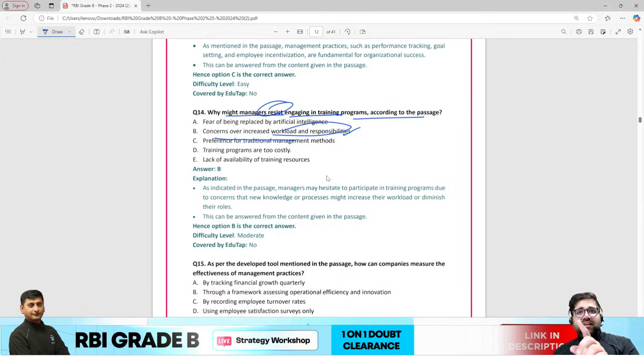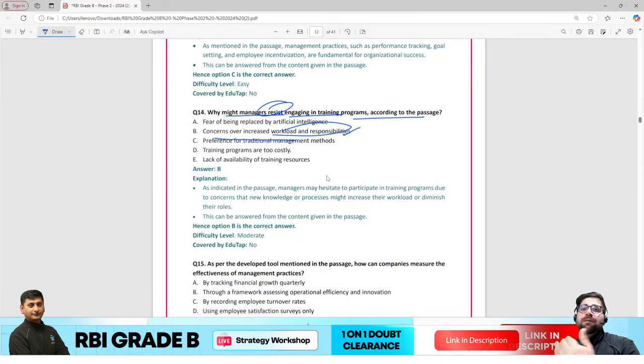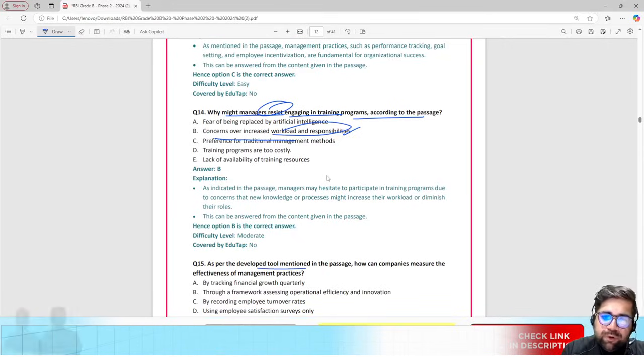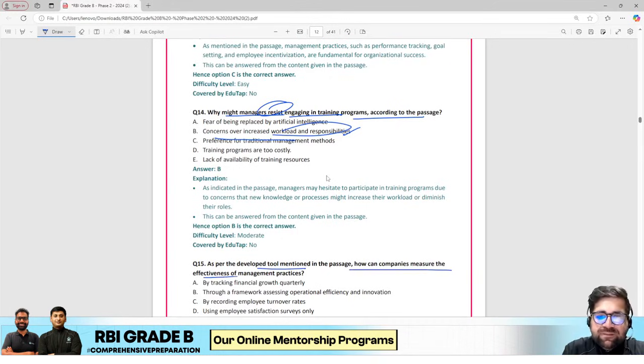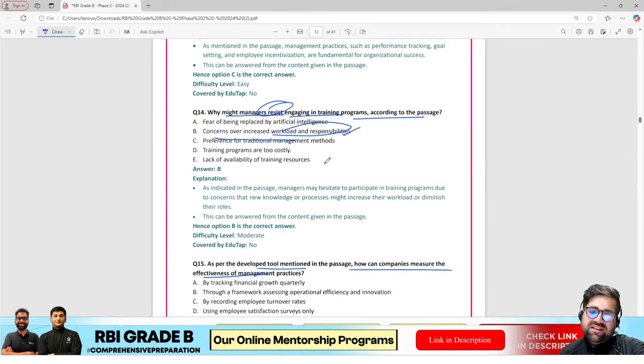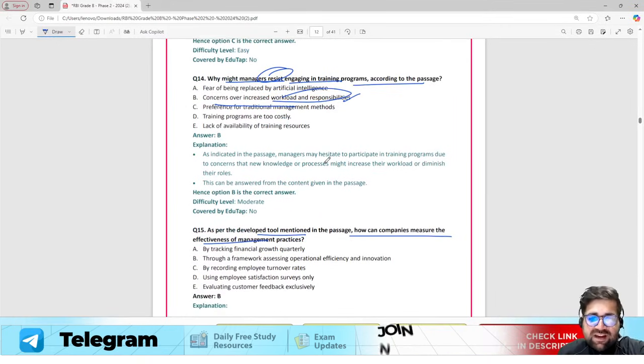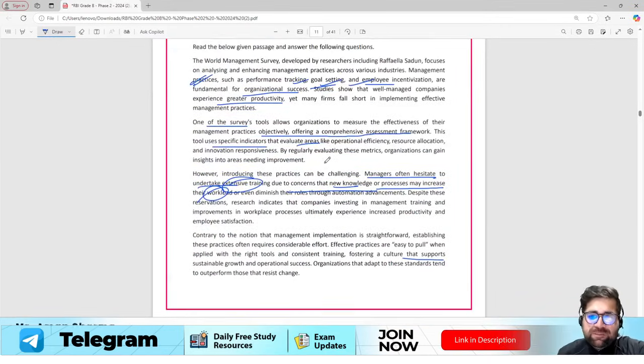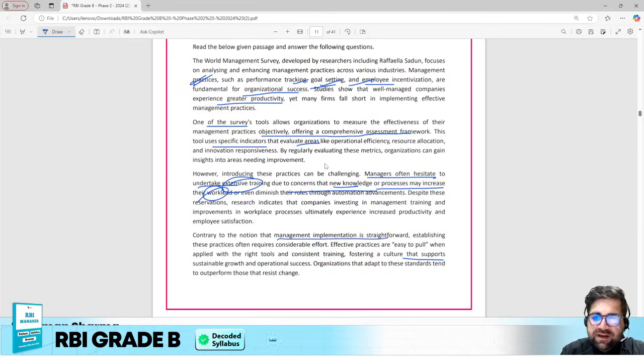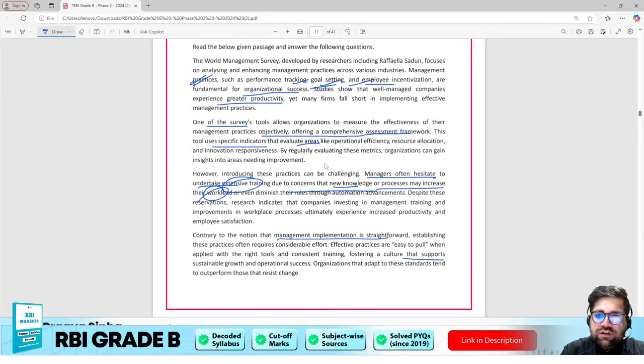Now again, one disclaimer: I am not saying that these are the exact questions, but they are memory-based questions. Okay, as per the developed tool mentioned in the passage, how can companies measure effectiveness of the management practices? If you have to measure the effectiveness, again you have to read the passage over here. You can see that effective implementation is this, and they are regularly evaluating these metrics.